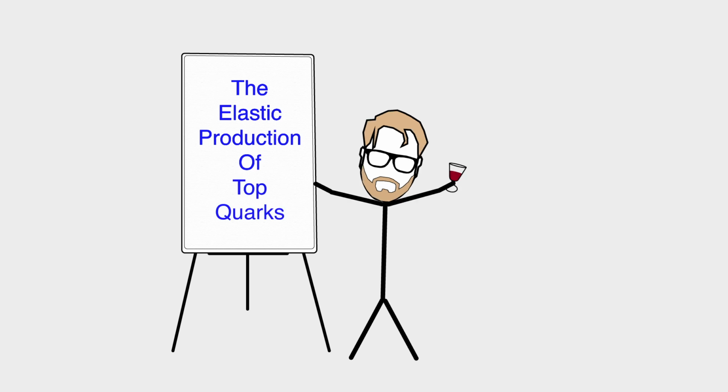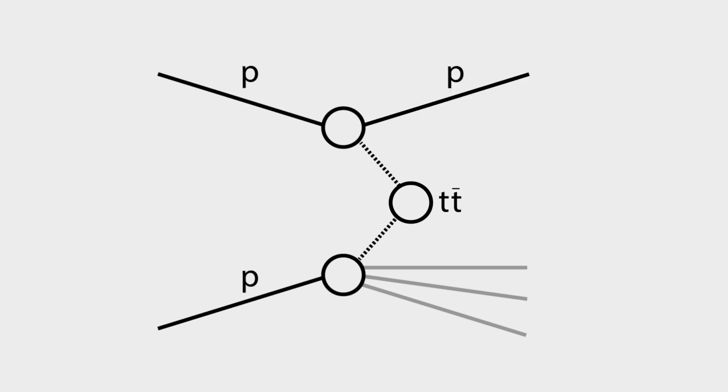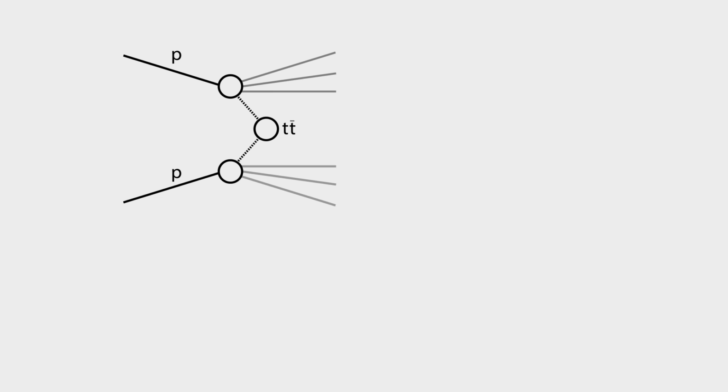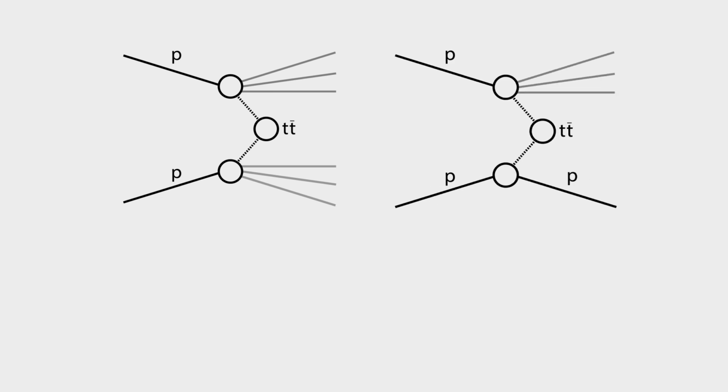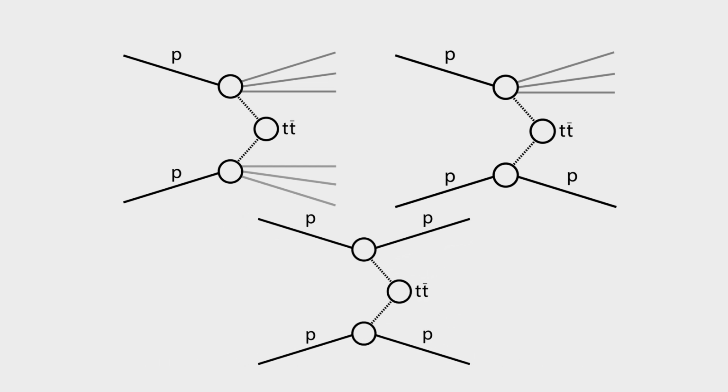So what makes a process elastic? When protons interact, they usually don't survive and break apart into proton remnants, especially when making objects as heavy as TT bar pairs. However, on rare occasions, it is possible that one or both of the protons survive the interaction. There are therefore three kinds of events: inelastic events where neither proton survives, semi-elastic events where only one proton survives, and elastic events where both protons survive the interaction.